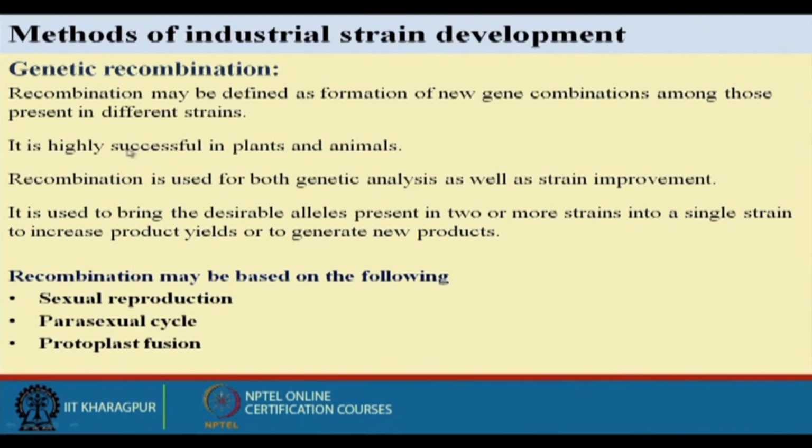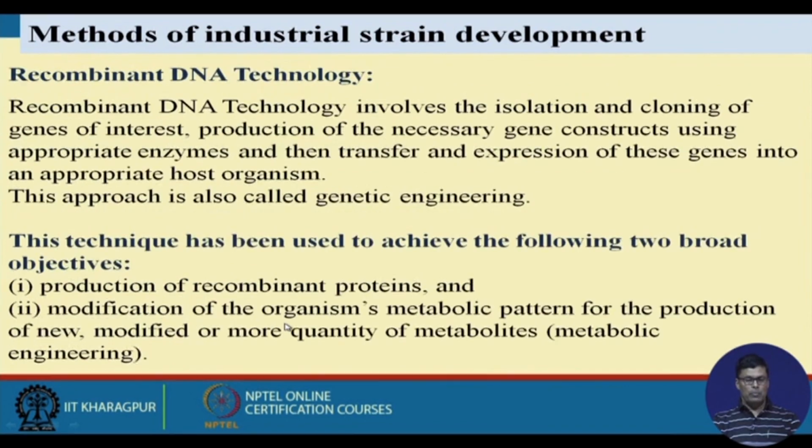That is called recombination technique, and it is highly successful in plants and animals. Recombination is used for both genetic analysis as well as strain improvement. It is used to bring desirable characteristics present in two or more strains into a single strain to increase the product yield and to generate new products. Recombination may be based on the following: sexual reproduction, parasexual cycle, and protoplast fusion. These are the different ways that we can do recombination.